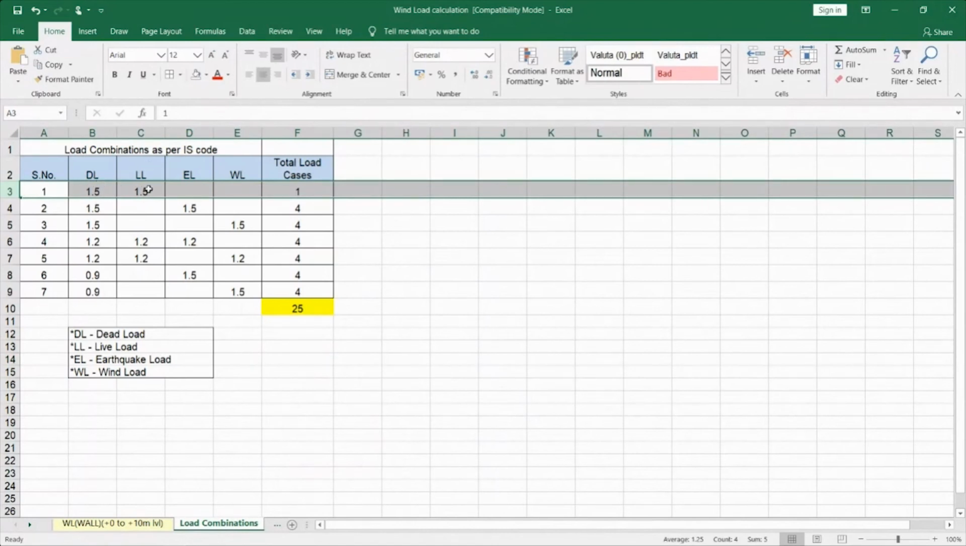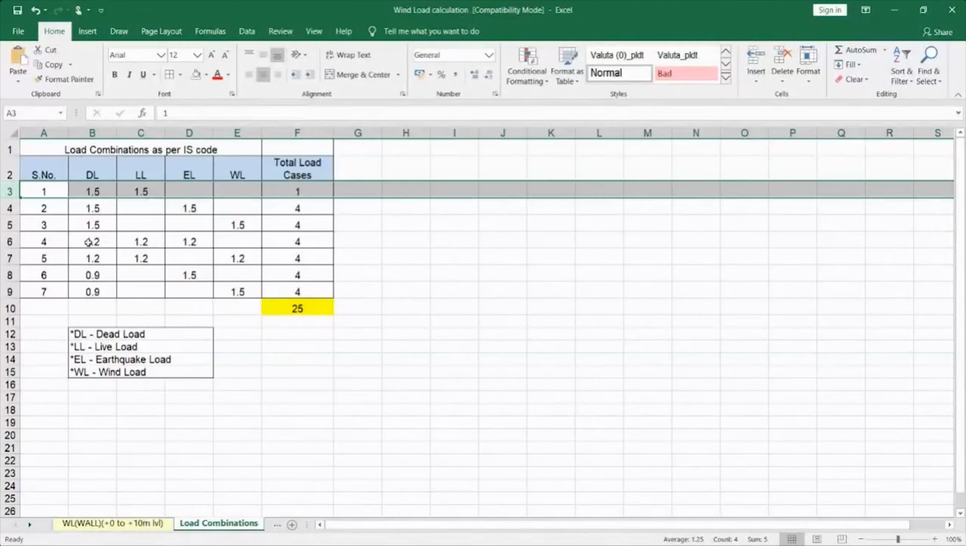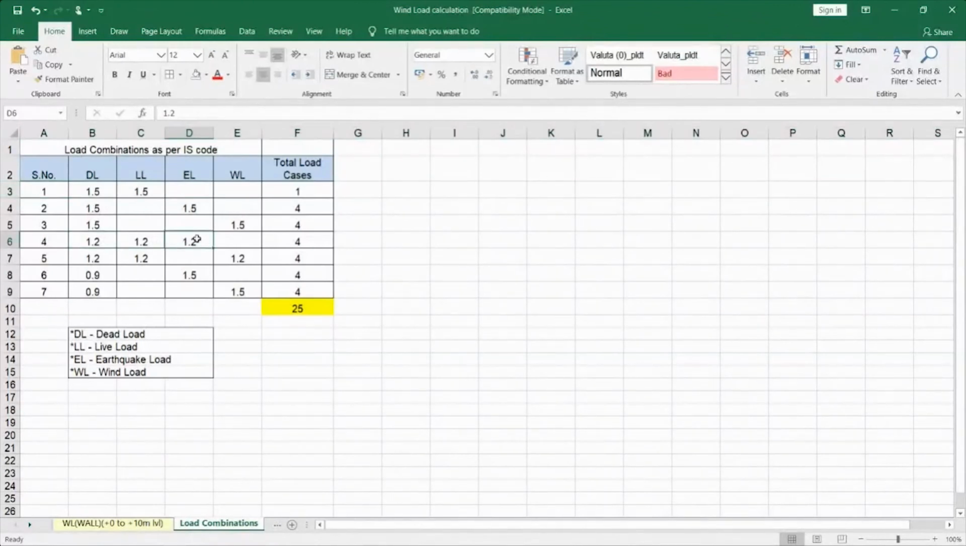When we use 2 loads, the factor of safety will normally be 1.5. When you are using 3 loads, that is, dead load, live load, earthquake load, the factor of safety we will be considering as 1.2. So there is a special provision where we have to provide dead load and earthquake load.